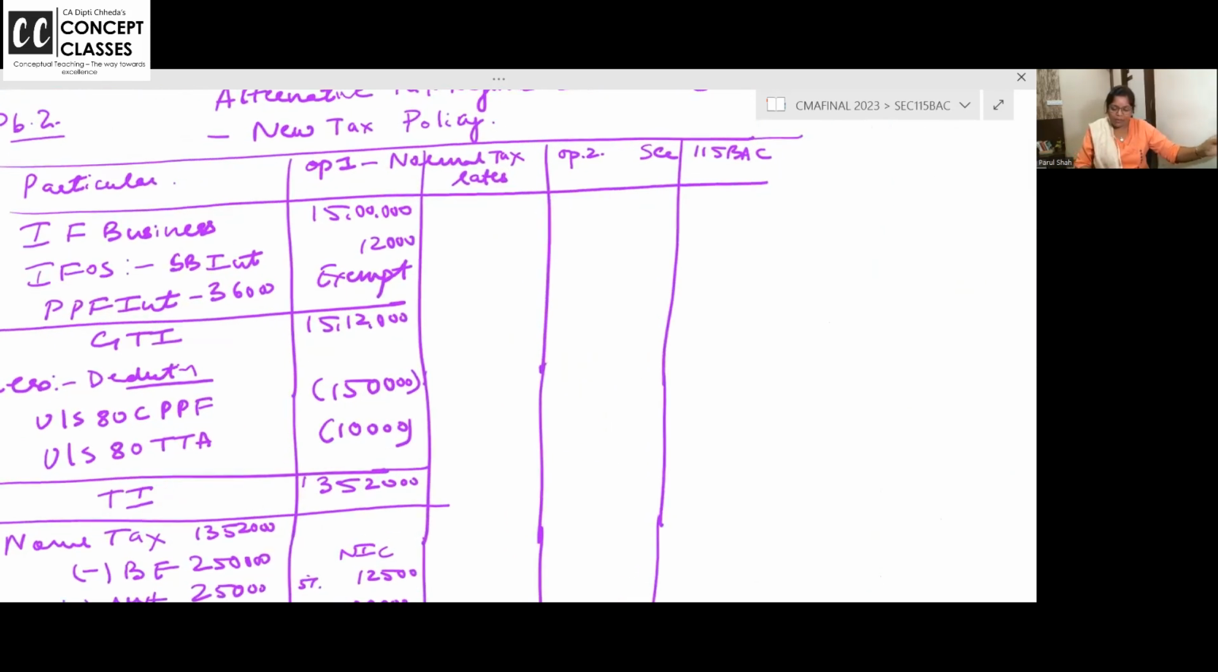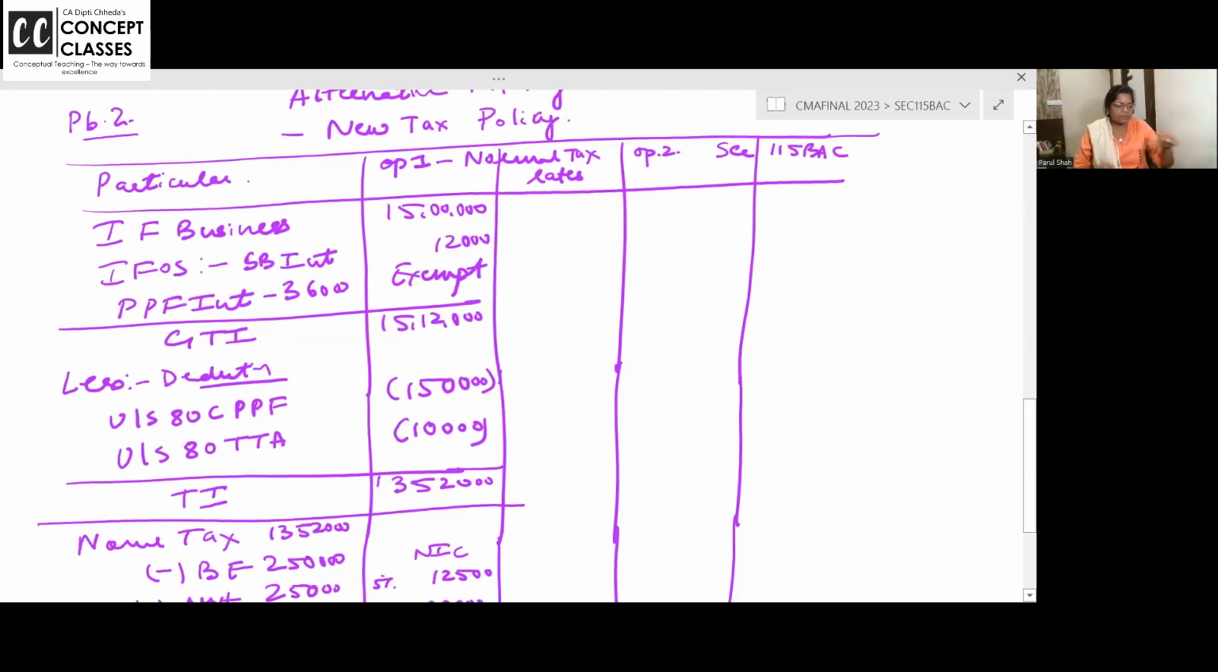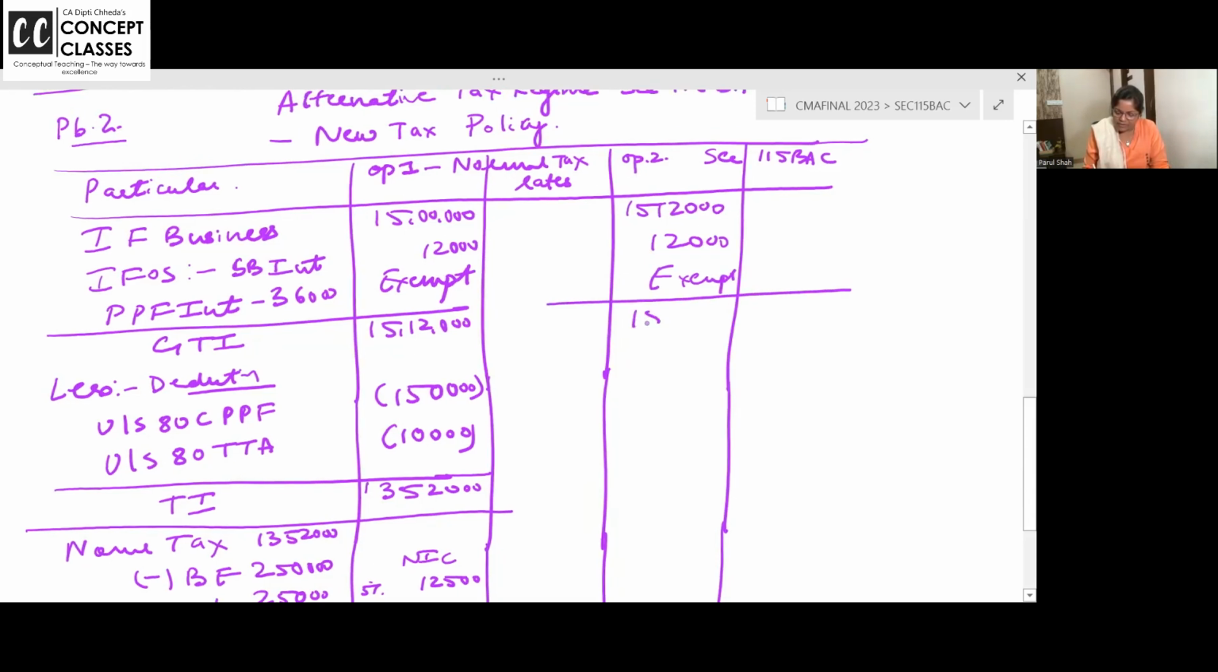This was like your normal policy. Now let us go for the alternative tax regime. Business income is same, 15,12,000. Saving account interest is same. PPF interest is same, exempt. So there also the tax is